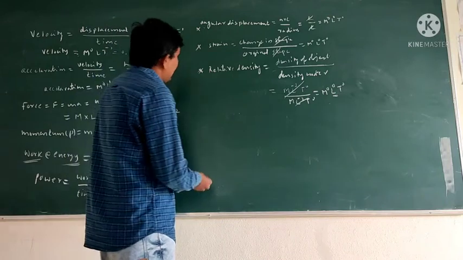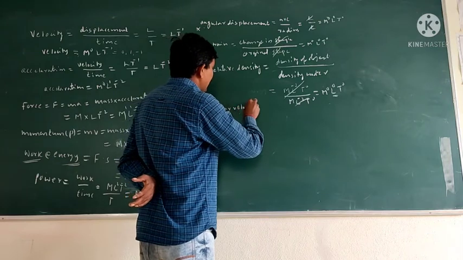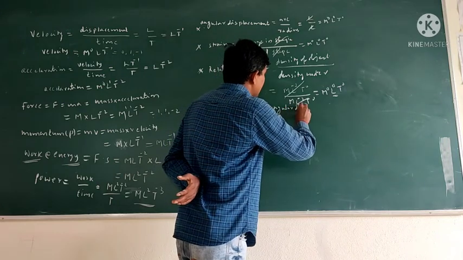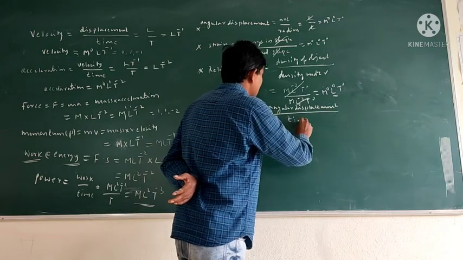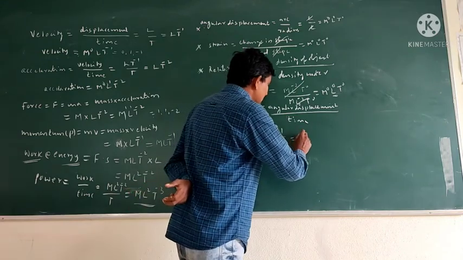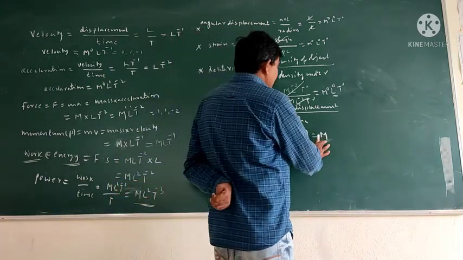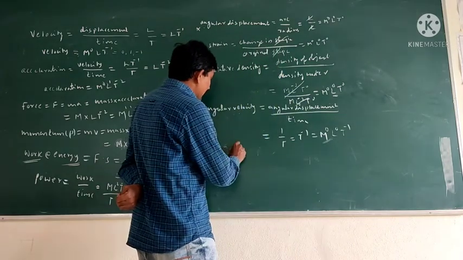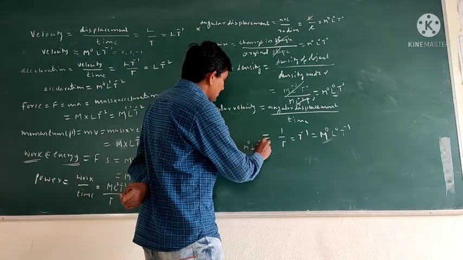Okay? And then angular velocity. Angular velocity is equal to angular displacement by time. Angular displacement doesn't have any dimensions, so only 1 by t, t power minus 1. So the dimension formula of angular velocity is M power 0, L power 0, t power minus 1. Then angular acceleration is angular velocity by time, M power 0, L power 0, t power minus 2.